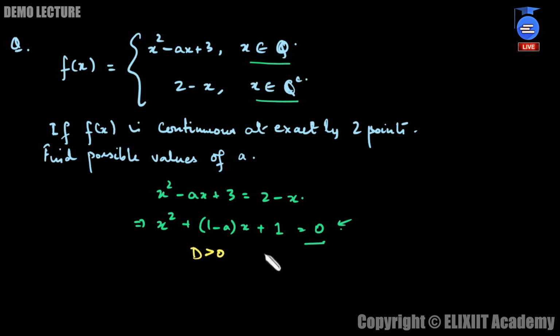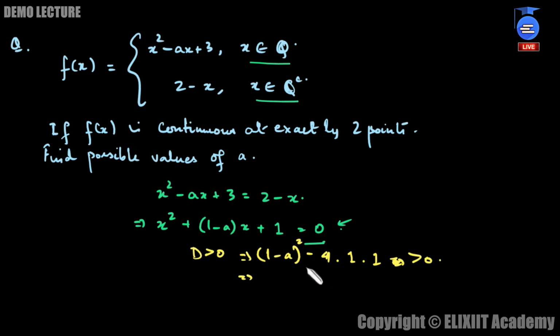So from here we can have the idea that if we use this condition, then we can get some condition in terms of a, and we can solve for a from there. If you just solve this thing, what is z? Discriminant, b square minus 4ac, which means (1 minus a) whole square minus 4 into a into c. Here a is 1 and c is also 1, and this is strictly greater than 0.